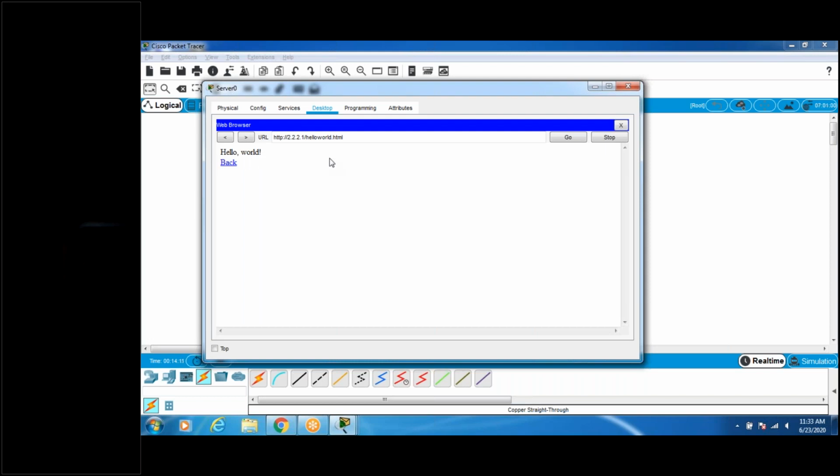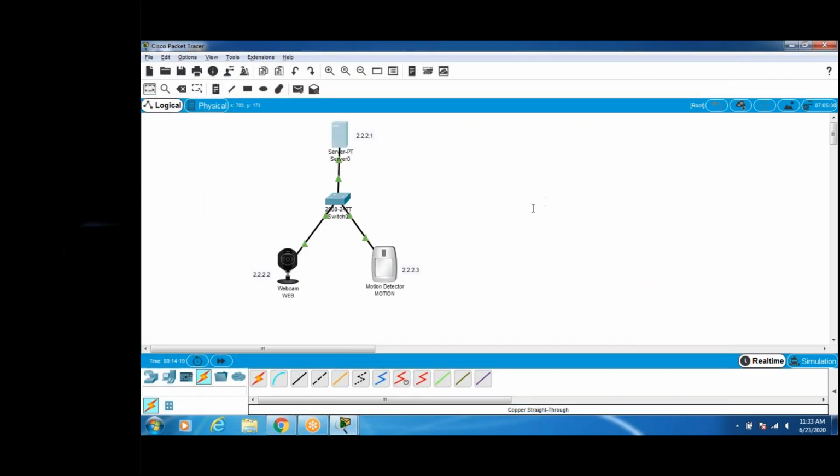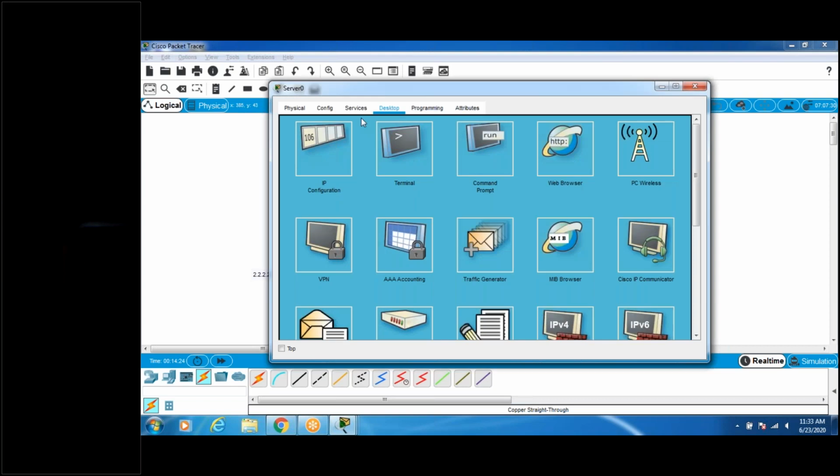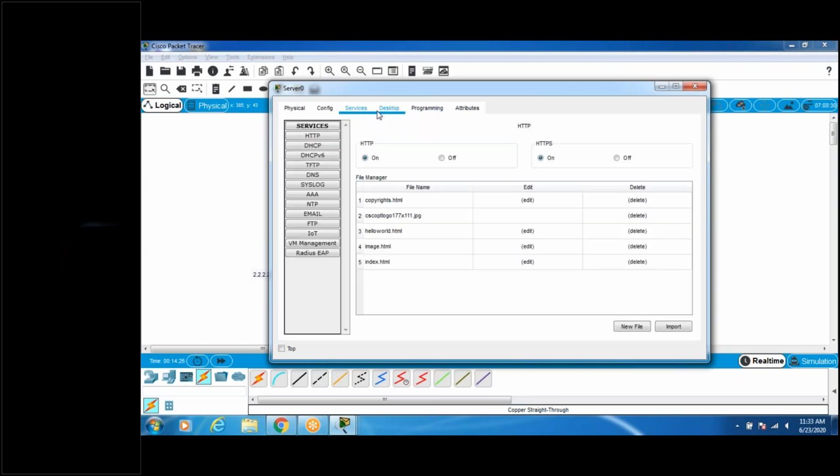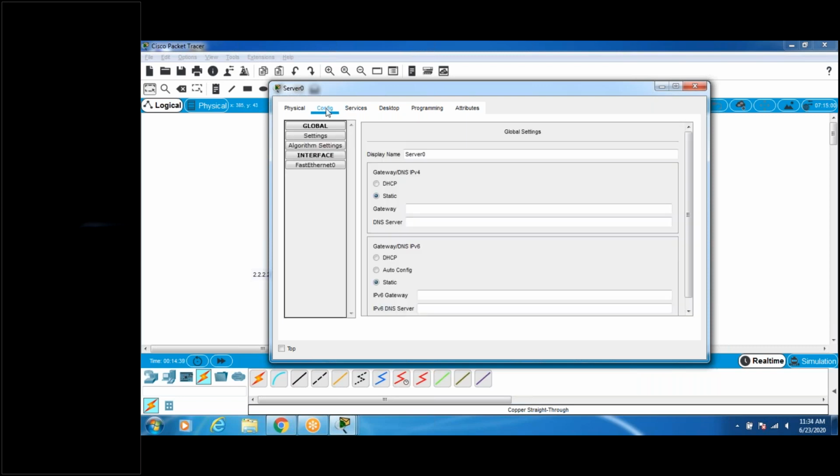Okay, you close this window, sir. I'll tell you. Close this window, the server window. Yes, sir. No need. Go to services. Yes, sir. Go to server. Click on server. What, sir? Configuration. Okay, config. Yes, sir.